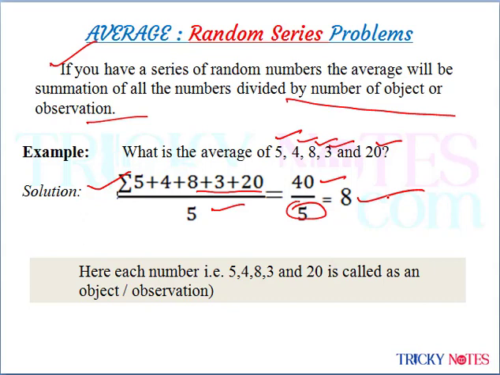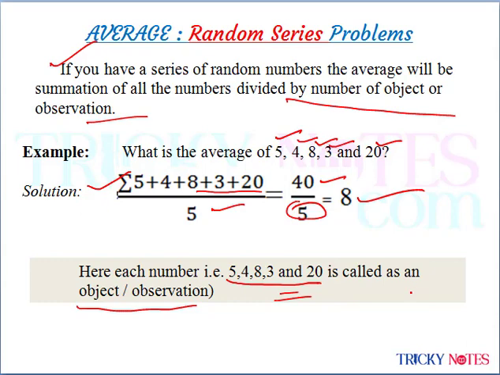If you have numbers here and there, random numbers, this is the best thing that you can do. This is the definition: you need to add all the numbers and divide by the number of objects or observations. I am saying objects or observations because each number, 5, 4, 8, 3, 20, is an object or an observation for me in this question. So this is the first variety of average, that is random series problems.